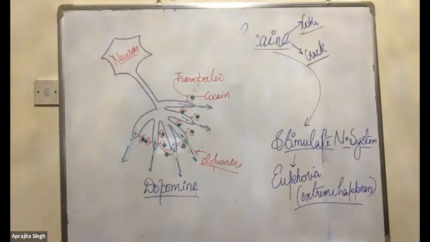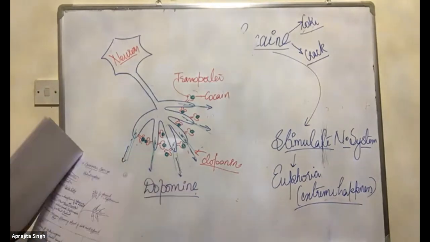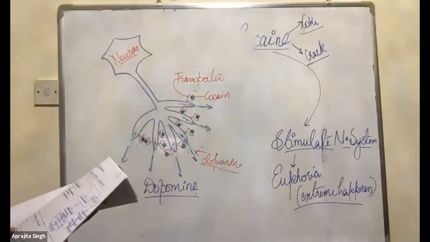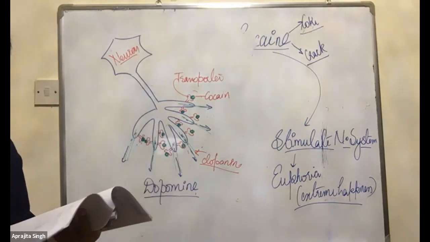If you want, you can make the diagram quickly. And it affects the nervous system. It's a stimulant. Stimulant means it stimulates the nervous system.